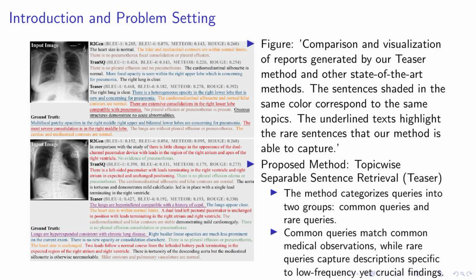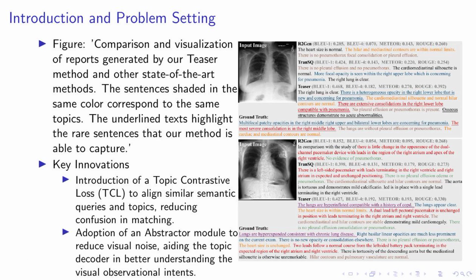If you look at the figure on the left, you'll see a comparison and visualization of reports generated by our TEASER method and other state-of-the-art methods. The sentences shaded in the same color correspond to the same topics. The underlined texts highlight the rare sentences that our method is able to capture. This illustrates the power of our method in capturing both common and rare medical observations, thereby generating more comprehensive and accurate medical reports.